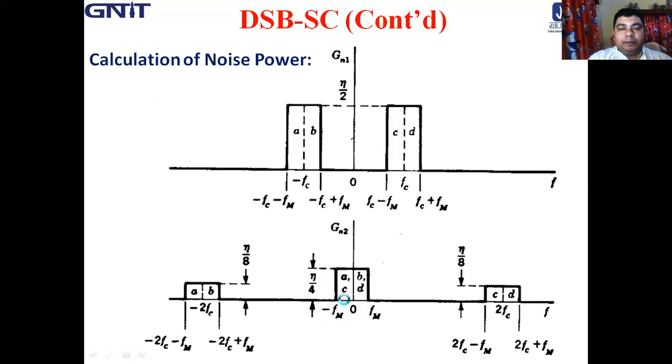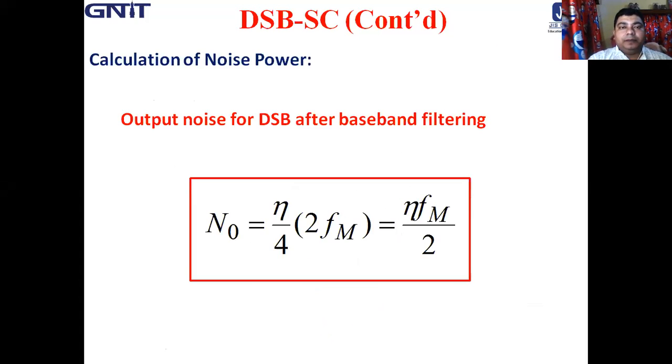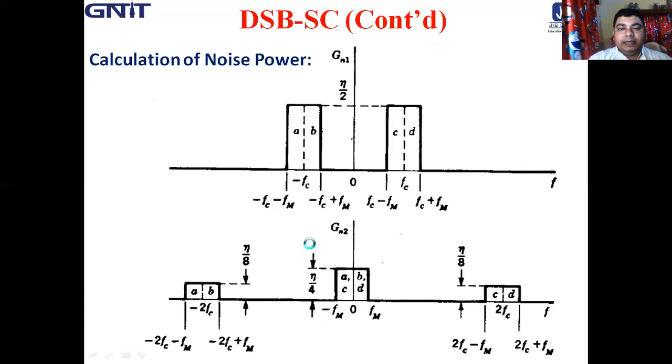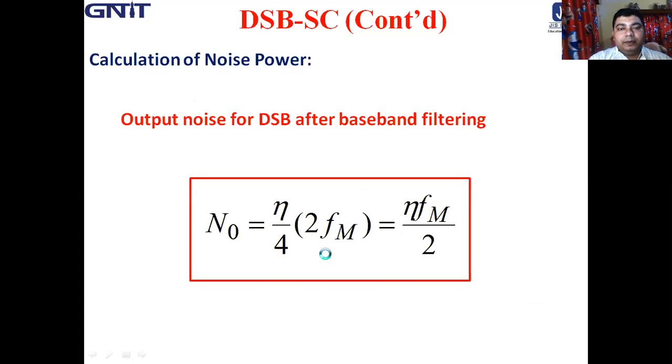So the output noise power for the DSB-SC signal after the baseband filter is denoted as N0, which is eta by 4 multiplied by the bandwidth, that is twice fm, which gives eta into fm by 2.